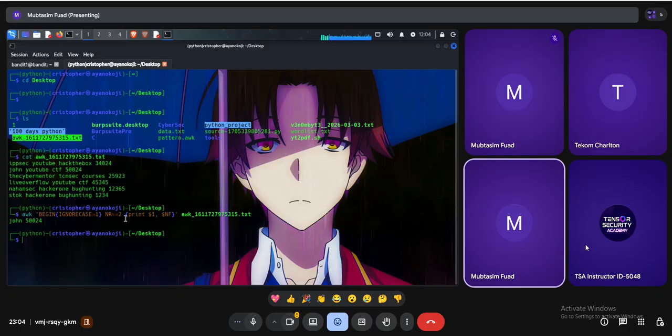Okay, you don't have to understand anything, I know, because this is an advanced command. Awk is a very advanced command for text processing. Let me show you just a simple analogy. This is a row, this is a row. That means every single line is a row, and every word is a field. That means it is number one field, number two field, number three field, number four field.